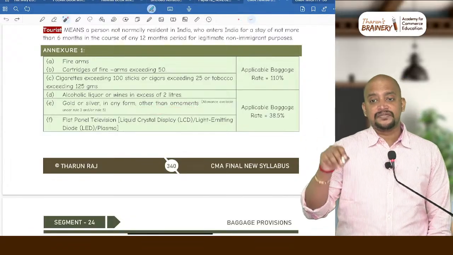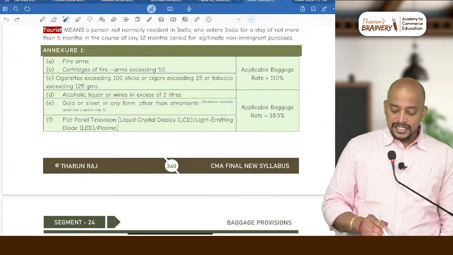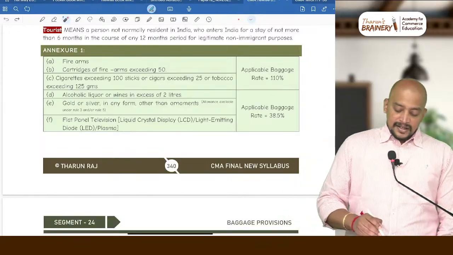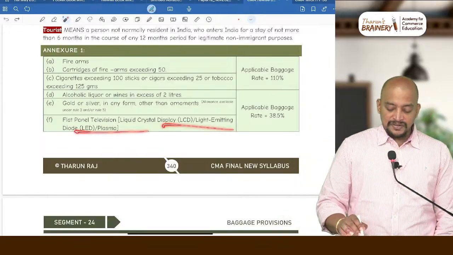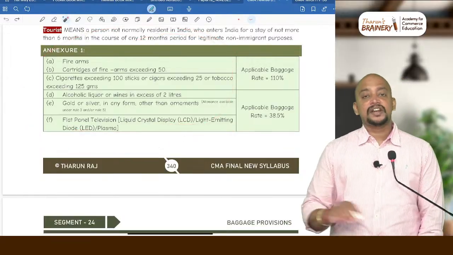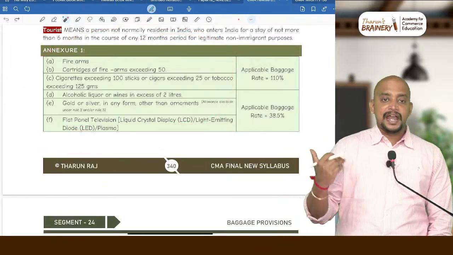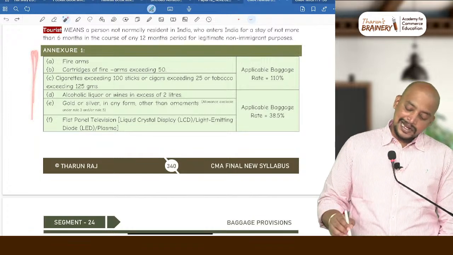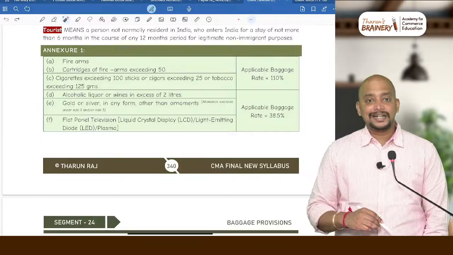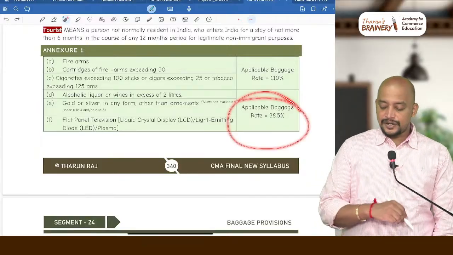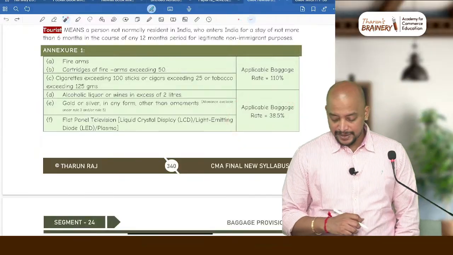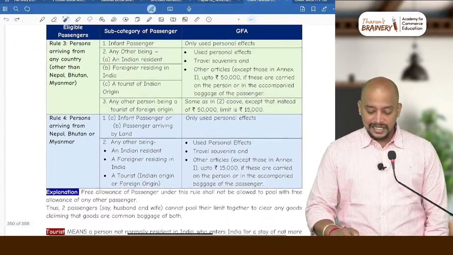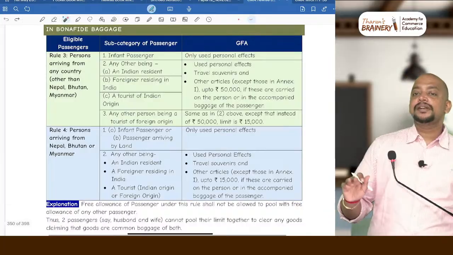For ornaments, general free allowance is available, but for gold or silver in any other form, that is gold bars, gold biscuits, etc. Then we have LED, LCD, plasma TV. These are the 6 goods for which general free allowance is not available, means always baggage duty is payable. And in this also, for the first 3, the rate of duty applicable is 110%, and the next 3, the rate of duty will be 38.5%. Next, what is the general free allowance? What is the general free allowance? Simple. You remember it in 4 points.